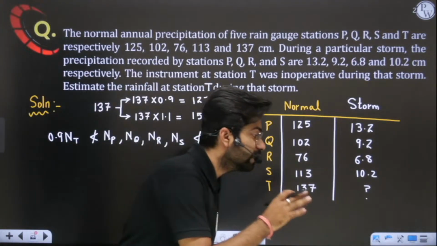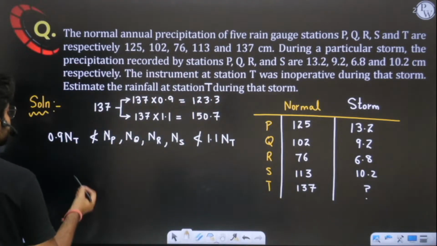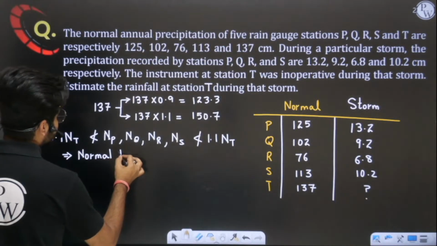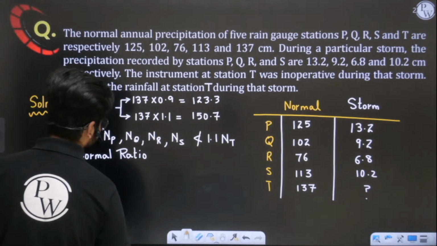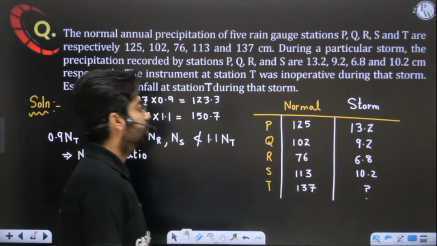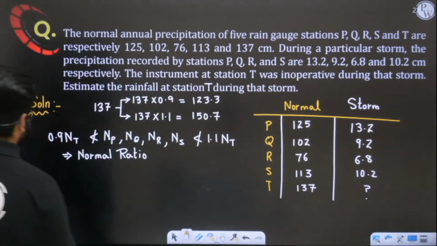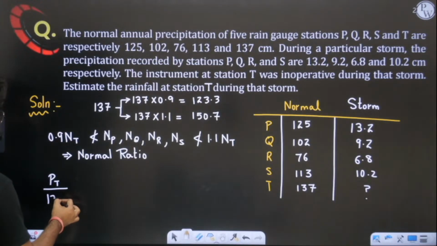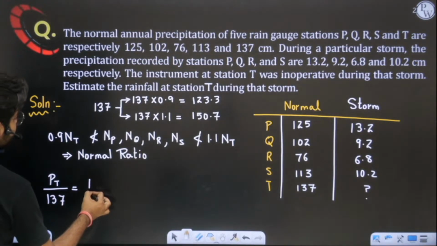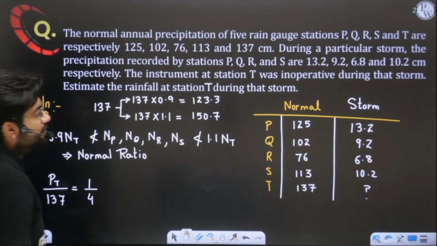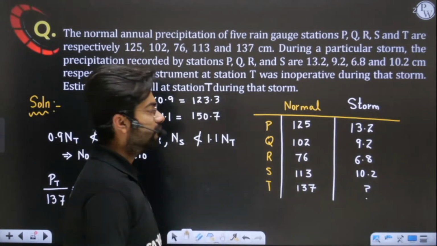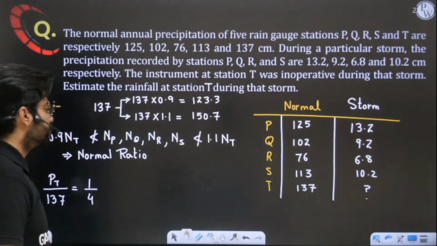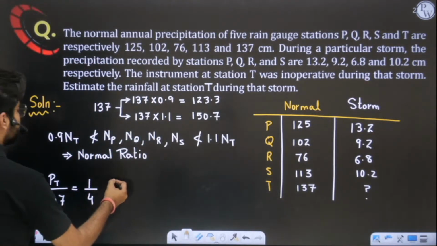Perfect. We have to apply the normal ratio method. Great. So what is my normal ratio method? Because one value has gone outside. Even if a single value goes outside, then I will apply the normal ratio method. So what I have to do: PT upon NT, PT I have to find. NT is given as 137, is equal to 1 by M. M is what? 4, because here we have 4 working stations. Okay, these 4 are working stations. I hope this is very clear to you. Simple: with 4 working stations, we have to take the average of normal ratios.